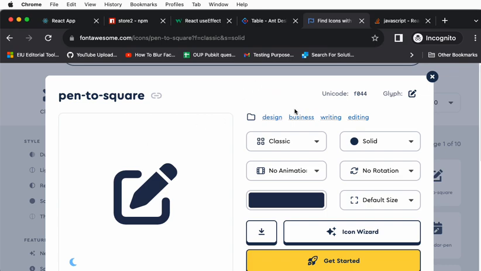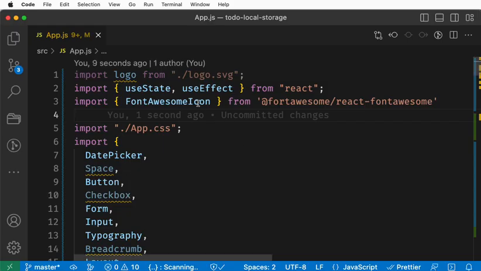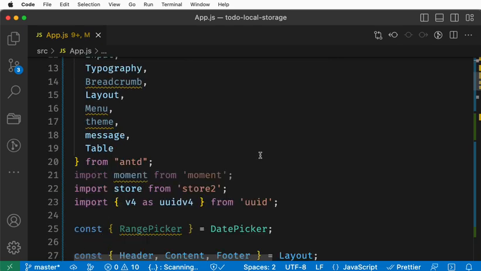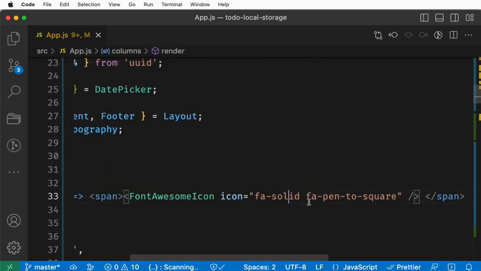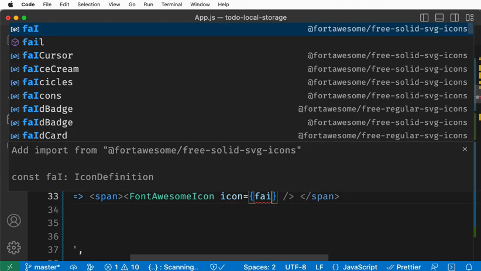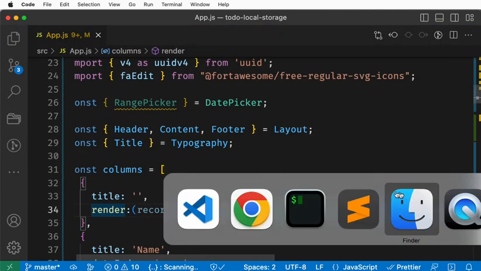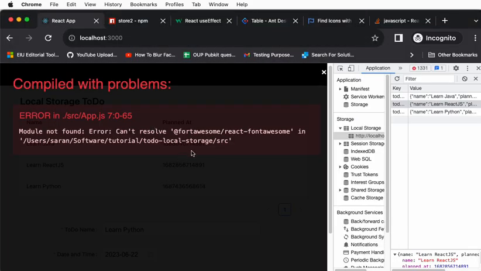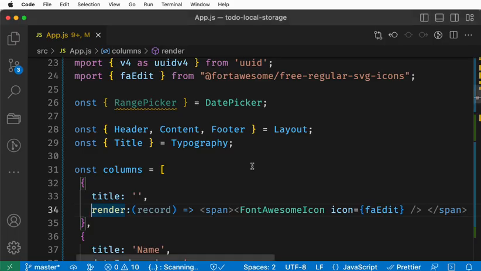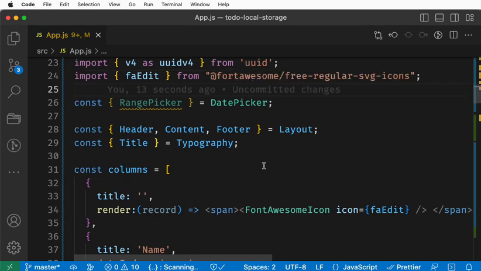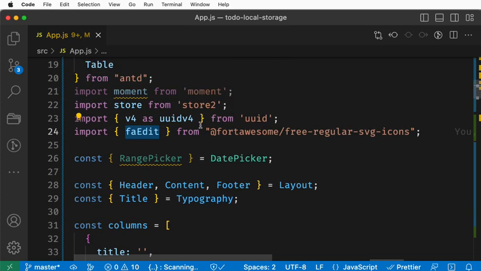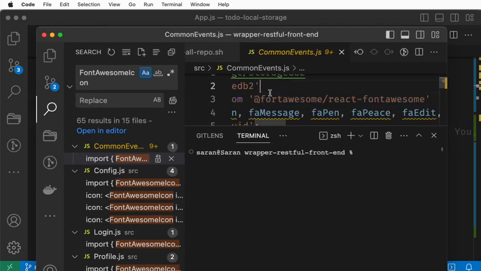If you go to the install document, they will suggest you use something like that. Now after you install, instead of this one, just type for edit, something like that. They'll give an auto suggestion. Now you go and see. What's the error? Cannot resolve React Font Awesome. SVG icons. I think we should have imported a few other things, right?